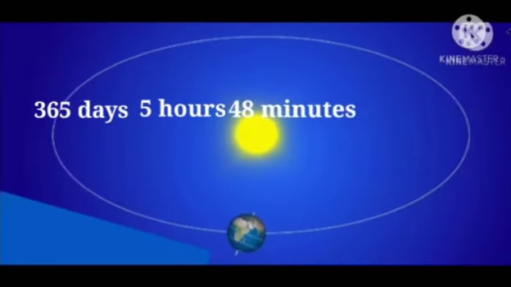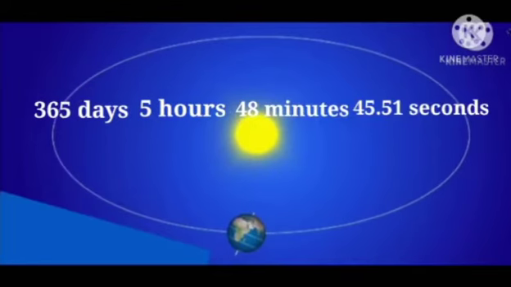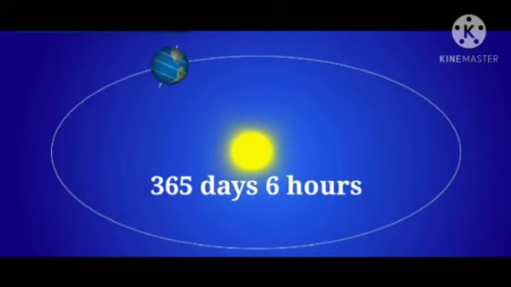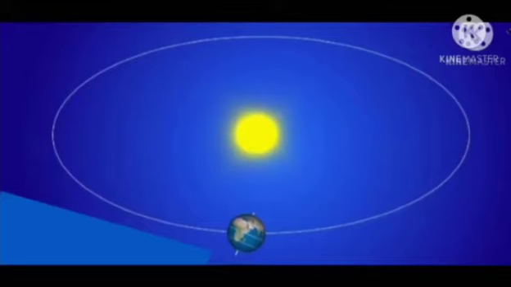The Earth completes one revolution around the Sun in 365 days, 5 hours, 48 minutes, and 45.51 seconds, but we roughly take it as 365 days and 6 hours. Because of these extra 6 hours, we have the concept of a leap year. A leap year comes once every fourth year, so in February, instead of 28 days, we have 29 days. In this way, we adjust these 6 hours.